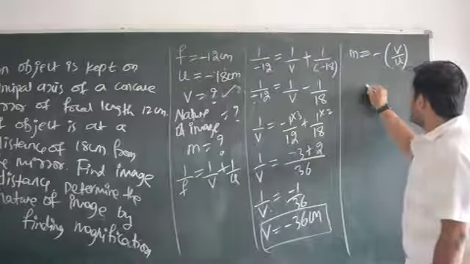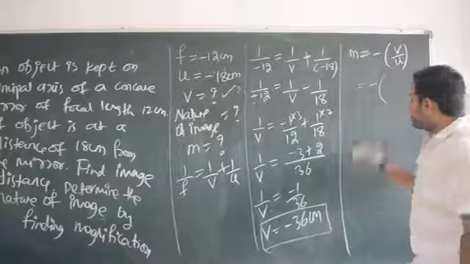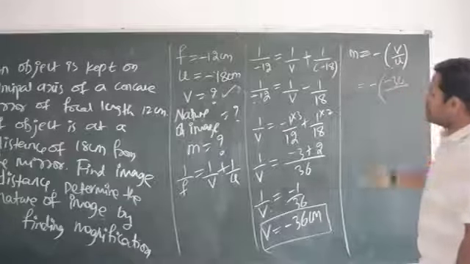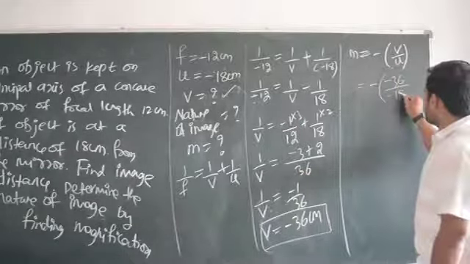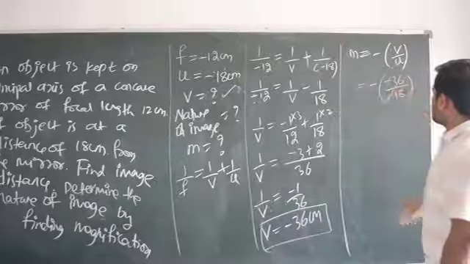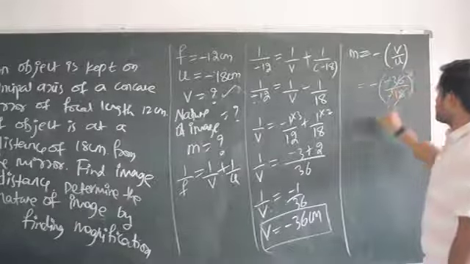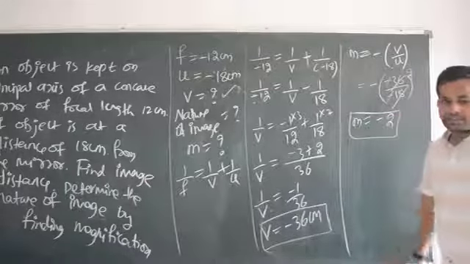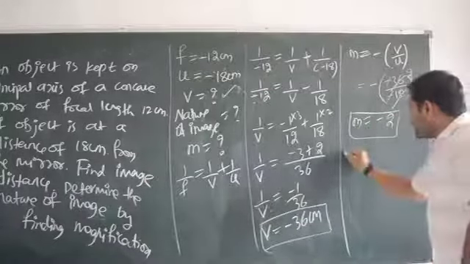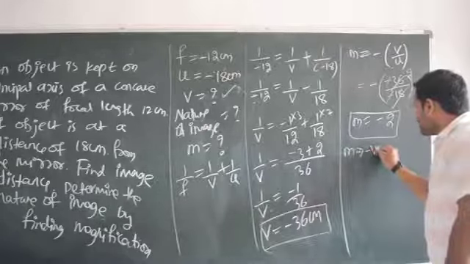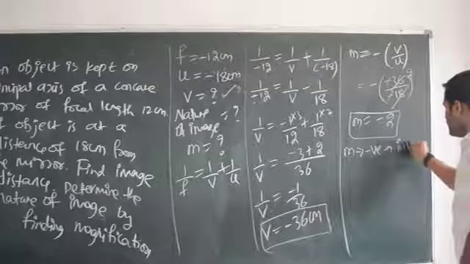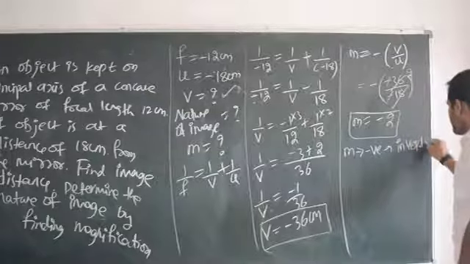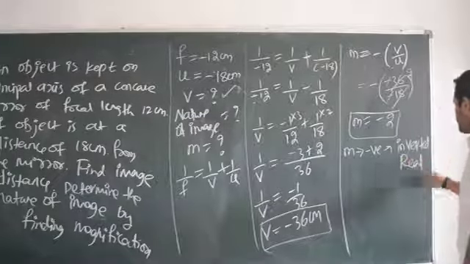So I am going to get it as minus bracket, what is V? Minus 36, divided by what is U? U is going to be minus 18. Minus minus obviously getting cancelled. 18 ones are 18, 18 2s are 36. So magnification equal to minus 2. Magnification equal to minus 2 means you have to say M is negative. Whenever I say M is negative, it is inverted. If it is inverted, that is going to be real also.